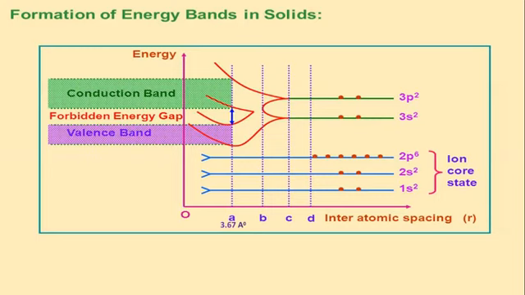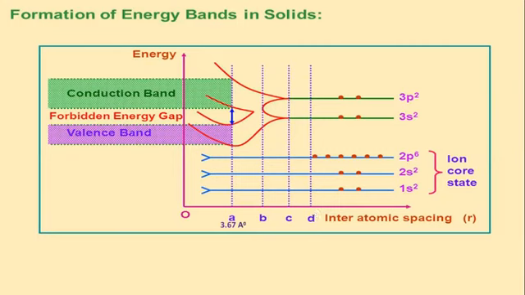Silicon is a semiconductor material element. For an isolated silicon atom, discrete energy levels are seen. We can see discrete energy levels when the atoms are very much away from each other. The atoms are away from each other.